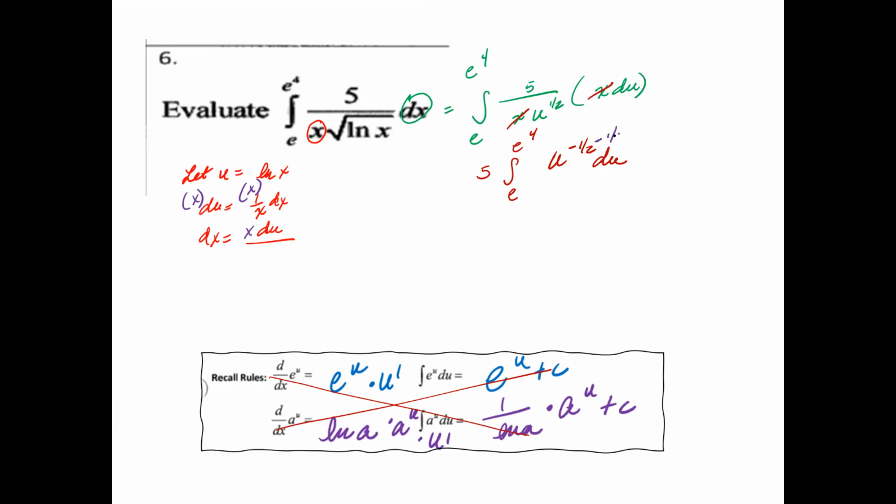So we add 1 to the exponent, which is 3 over 2, divided by 3 over 2. Make sure you flip that, which will give you 5 times 2/3 u to the 3/2 plus c. Replace your u with whatever you had before, and that was ln x. And you're going to evaluate it from e to the 4th.